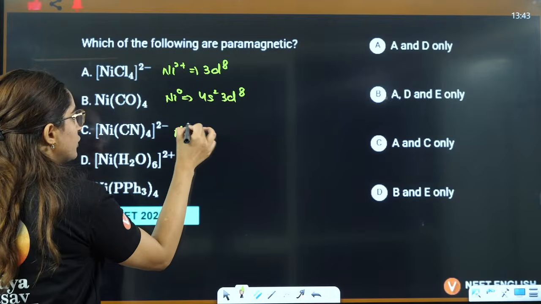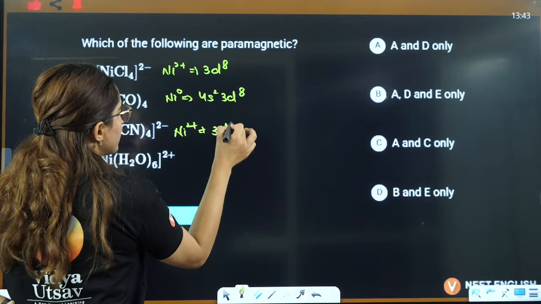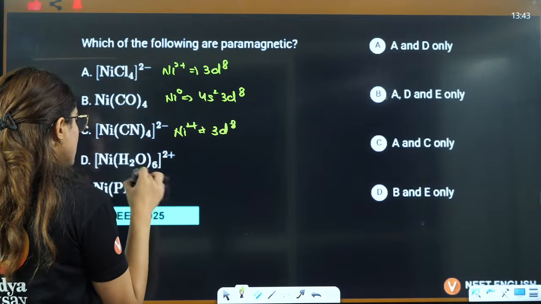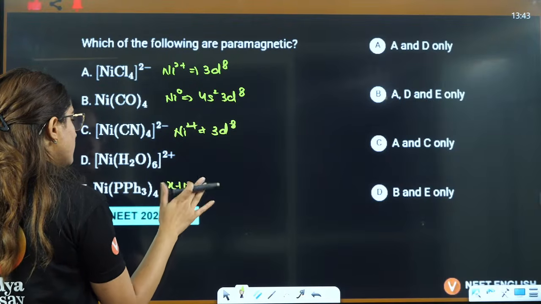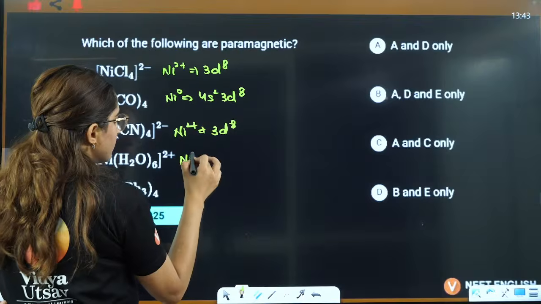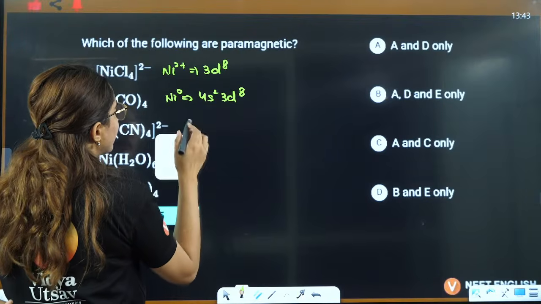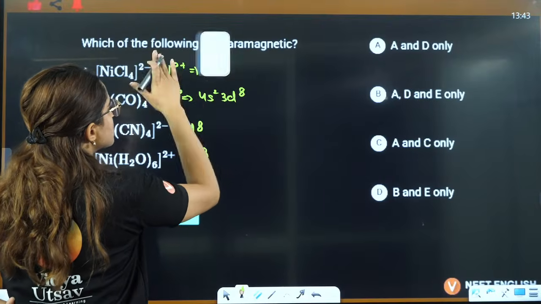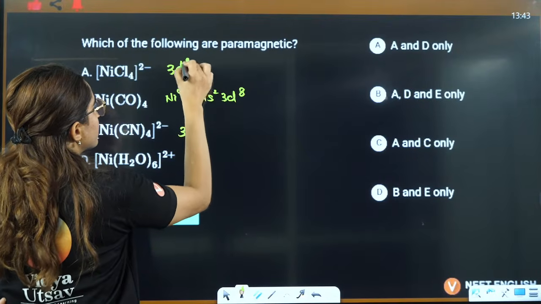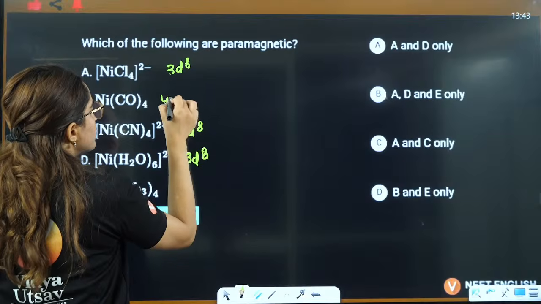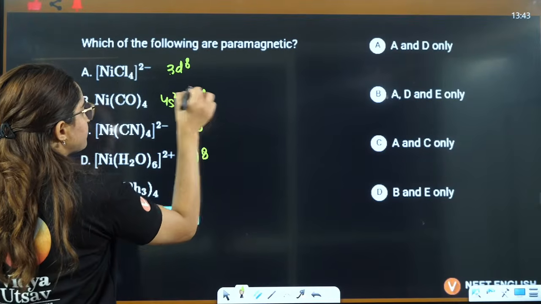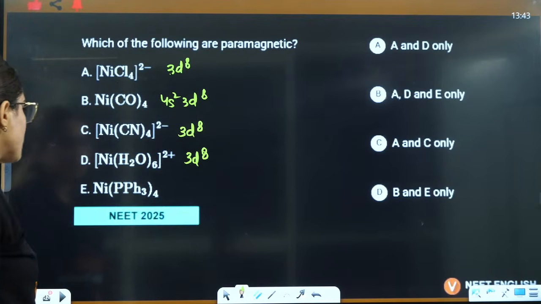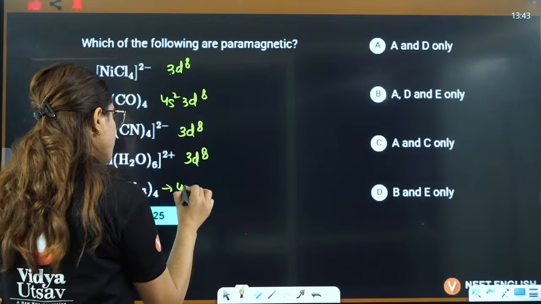This is nickel 2 positive, again 3d8. This is nickel, X plus 0, this is nickel 2 positive again, that is 3d8. I'll just write it here, 3d8. This is 3d8. This is also 3d8. This is 4s2 3d8. In this also it is 4s2 3d8.